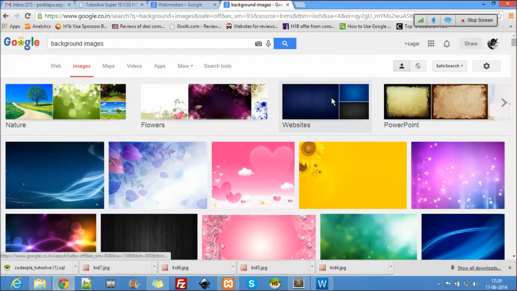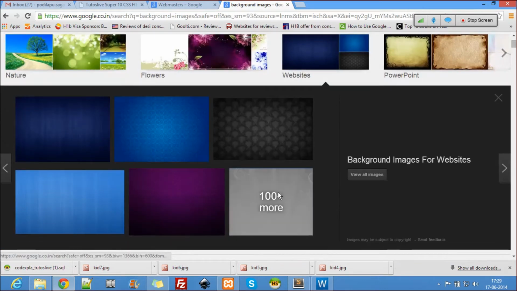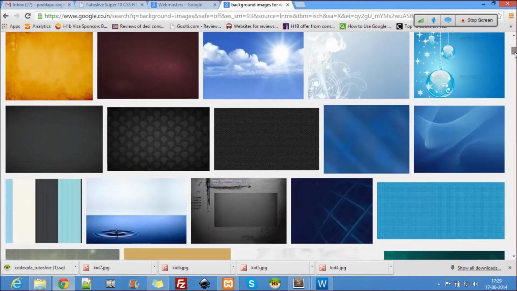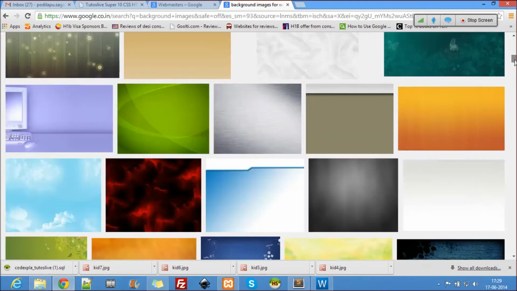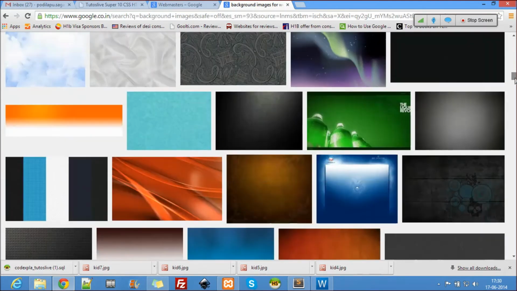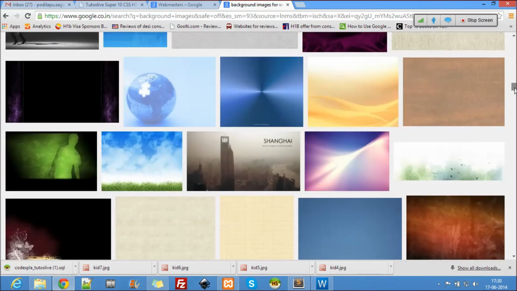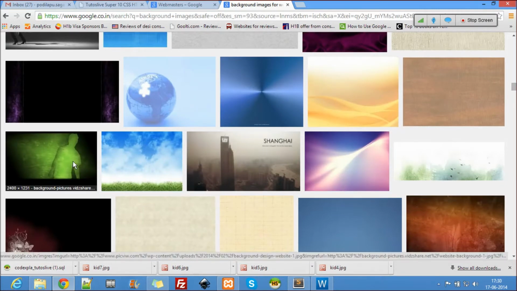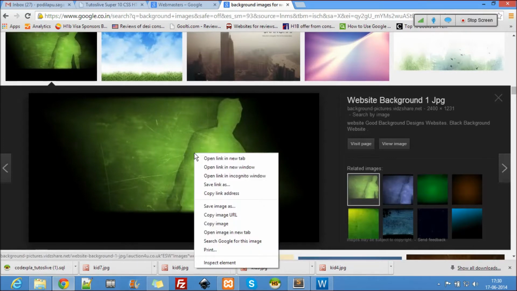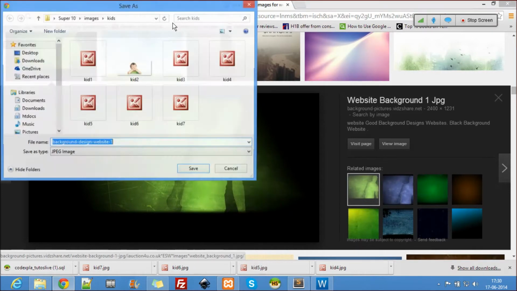So which one do we use? Okay, let's use this one maybe. So save images. So where do we have to store the images?